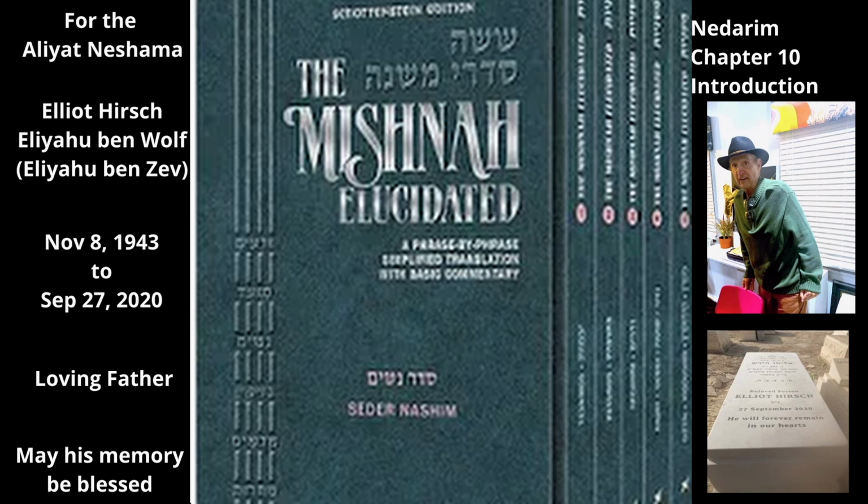It is usually done by the man giving the woman an object of value, such as a ring. We have translated erusin as betrothal, but only for lack of a better English word. In truth, erusin is much more than betrothal. After erusin, the man, known as the arus, and the woman, the arusa, are considered married in most respects. She is strictly forbidden to all other men, and if they wish to end the betrothal, she must receive a get, divorce document, from the arus.